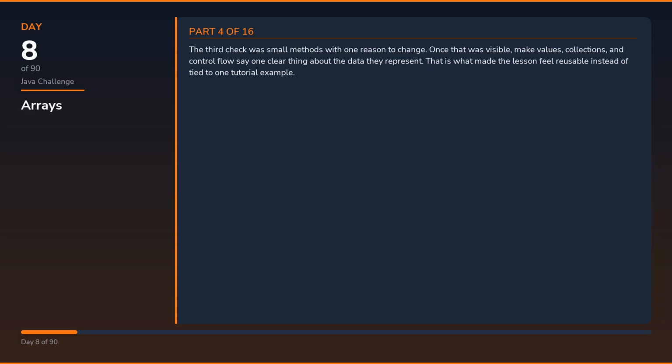Once that was visible, make values, collections, and control flow say one clear thing about the data they represent. That is what made the lesson feel reusable instead of tied to one tutorial example. The implementation only started to feel solid once I used control flow and method choices to make valid transitions obvious. In Java, that usually means the types, services, and framework wiring all need to agree about who owns each decision. I kept returning to one more rule: prefer small explicit data shapes over clever abstractions that hide the real meaning.